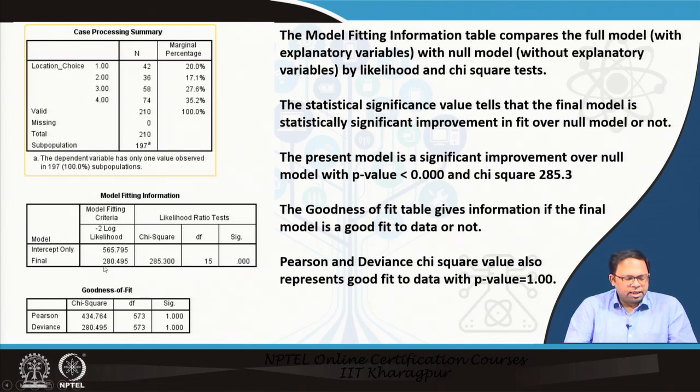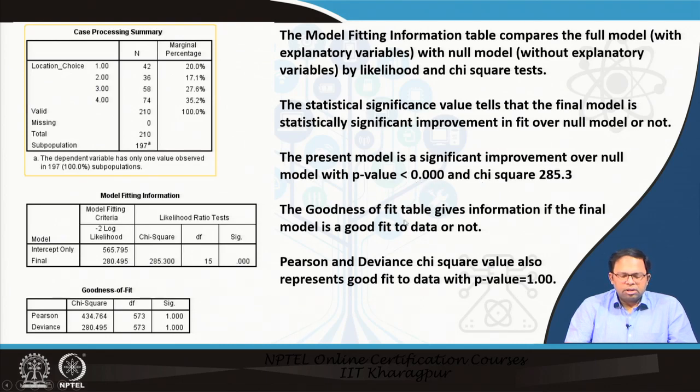We see the log likelihood value for the constant-only model and for the final model, and the chi-square significance tells us the final model is a statistically significant improvement in fit over the null model, with a p-value less than 0.05.